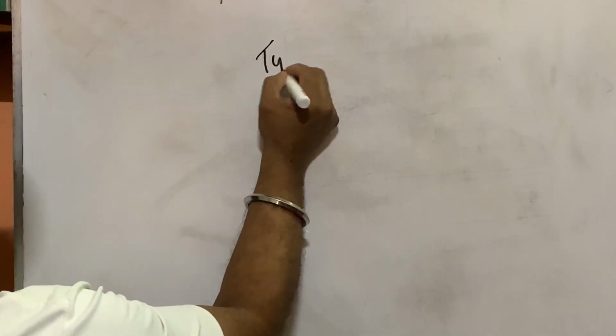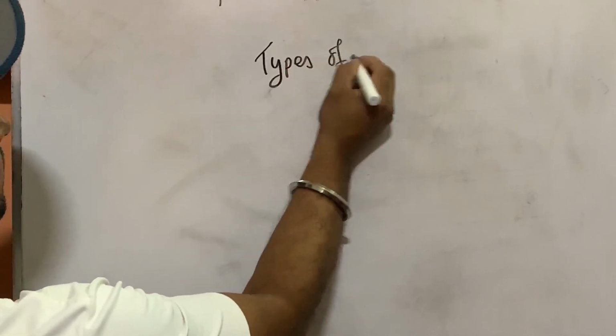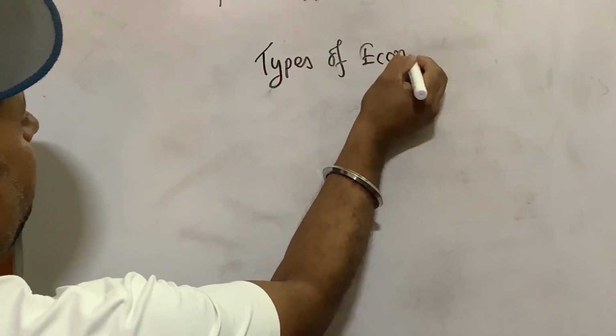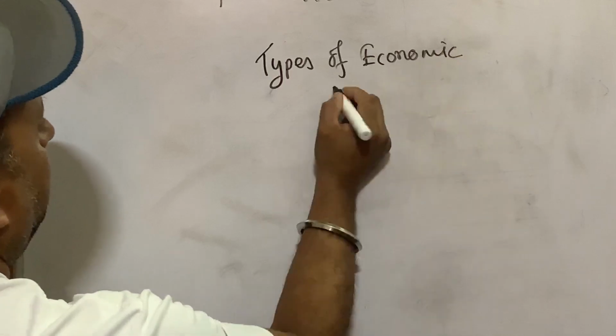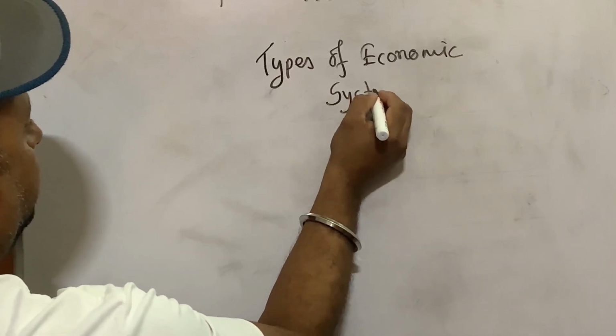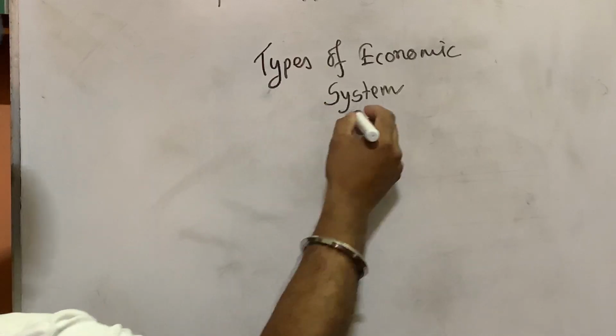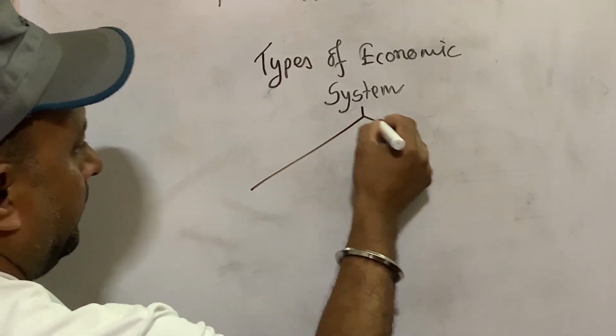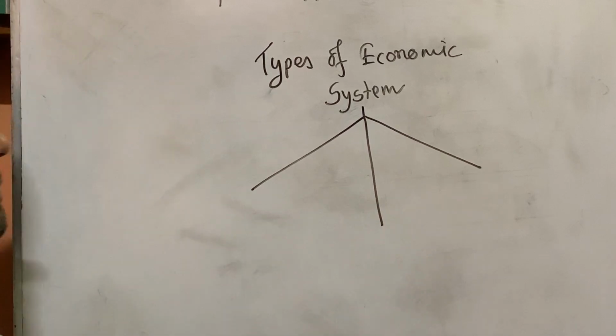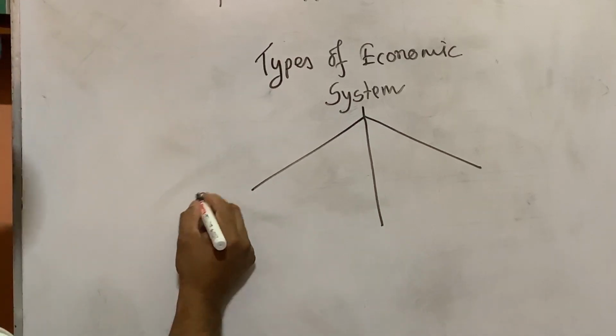Now, types of economic system. Okay, there are three types of economic system in the world. First one is socialist economy.